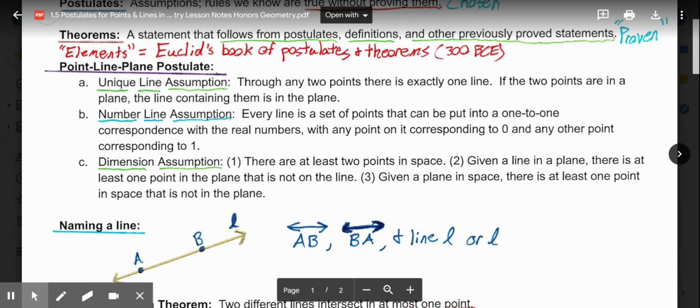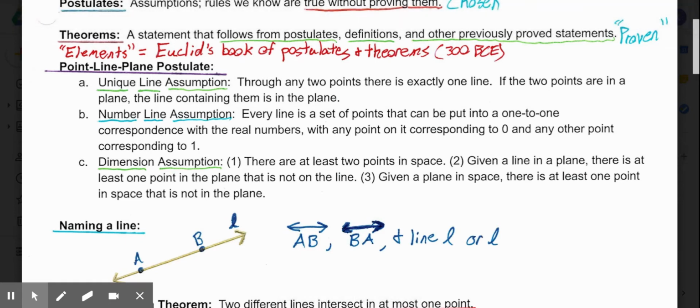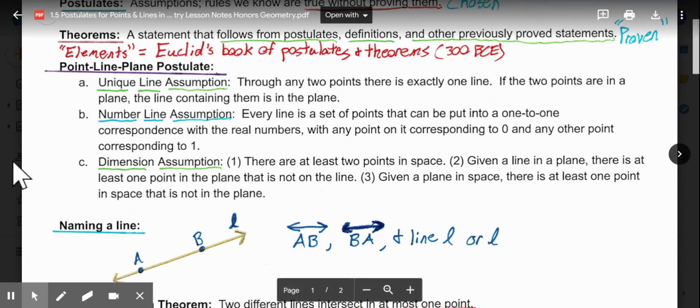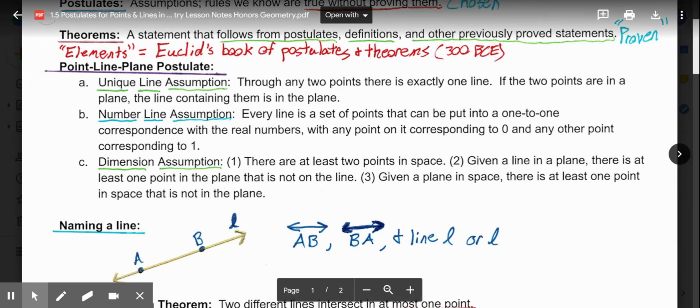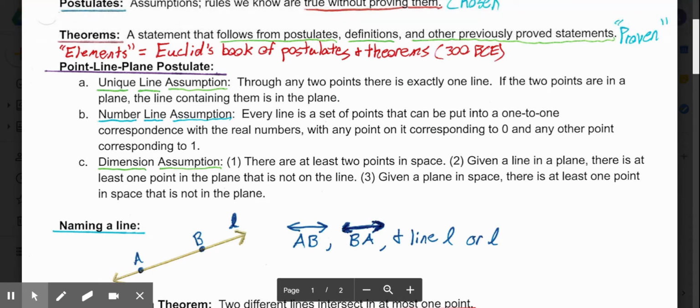So basically, in order for space to exist, there have to be at least 2 points in space. Then, given a line in a plane, there's at least one point in that plane that's not on the line. So in that plane, there's one point that exists outside of that line.